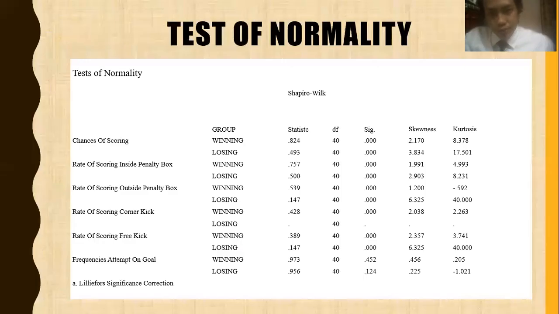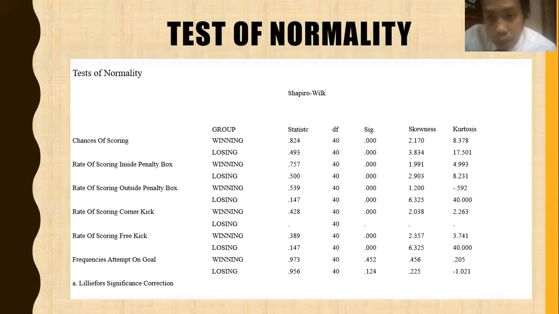So we will go to the results. Firstly, for the test of normality, we will see the Shapiro-Wilk. For the Shapiro-Wilk, if the p is more than 0.05, the data is considered normal. If the p is less than 0.05, the data is considered not normal.